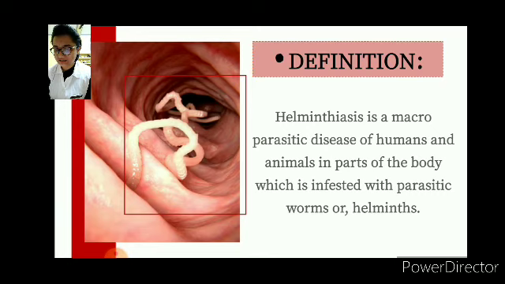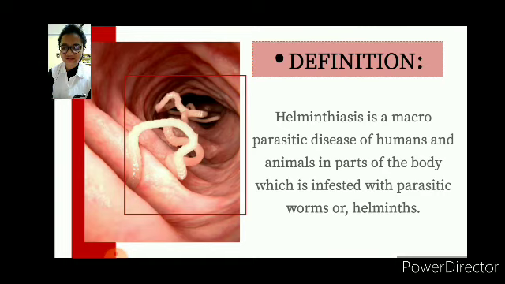Macroparasites are multicellular organisms that typically do not multiply within their final or definitive host, but instead produce a transmission stage, that is eggs and larvae, that pass into the external environment. So here the definition is now stated completely. If you have any doubt, you can ask.